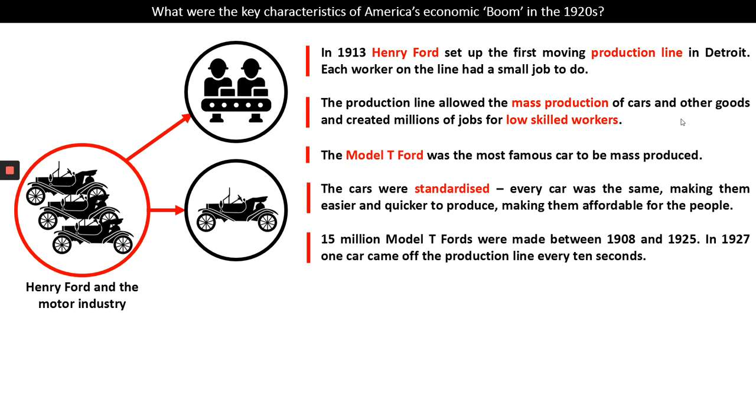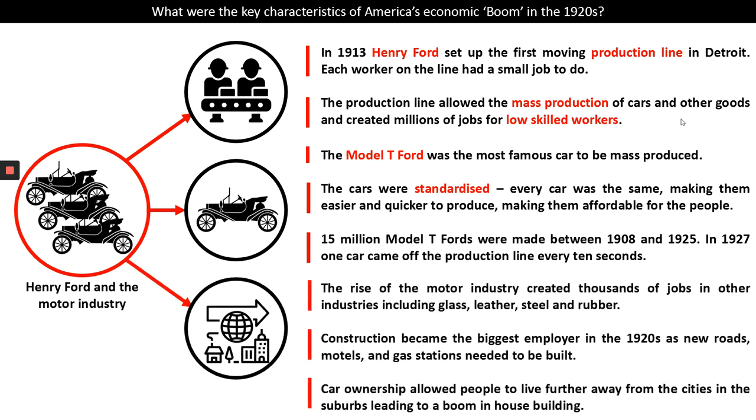The most famous car that was produced during this time was called the Model T Ford. The car was standardized, and that means that every single car was the same, and this made them easier and quicker to produce, and it kept the price down. It made them very affordable for the people. There's a very, very famous Henry Ford quote where he said, "You can have any color you want as long as it's black." By making it exclusively in one color, one shape, one size, the car was the same, it was cheaper. And so 50 million Model T Fords were made between 1908 and 1925. And by 1927, one car was being produced every 10 seconds. This is a time of mass production.